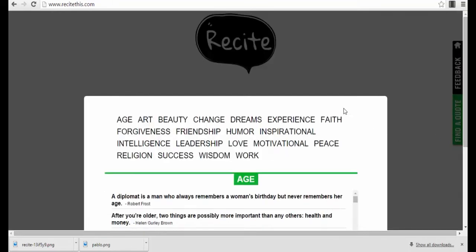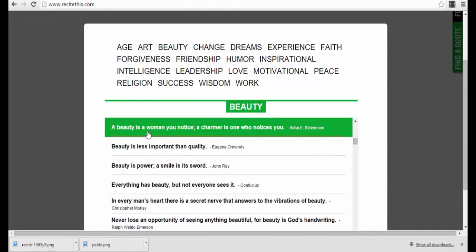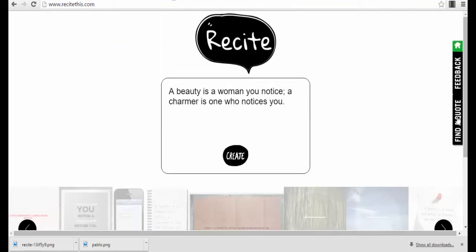Then if you go to find a quote, for example, you can find quotes that you can use for different domains, for different niches. For example, for beauty, it will upload your quotes directly. So you can also have direct quotes that are already integrated in the app. That's actually very cool also, because you don't have to find a quote on your own. So this is a very cool app.